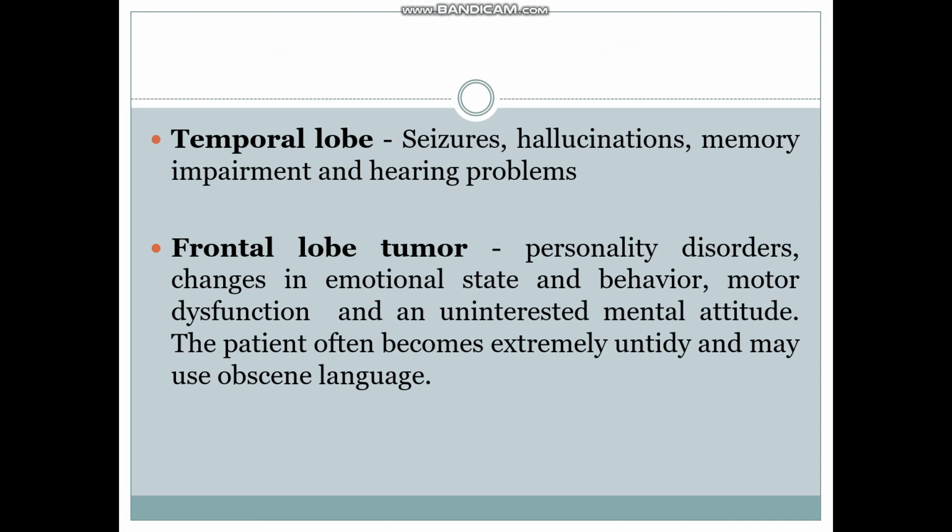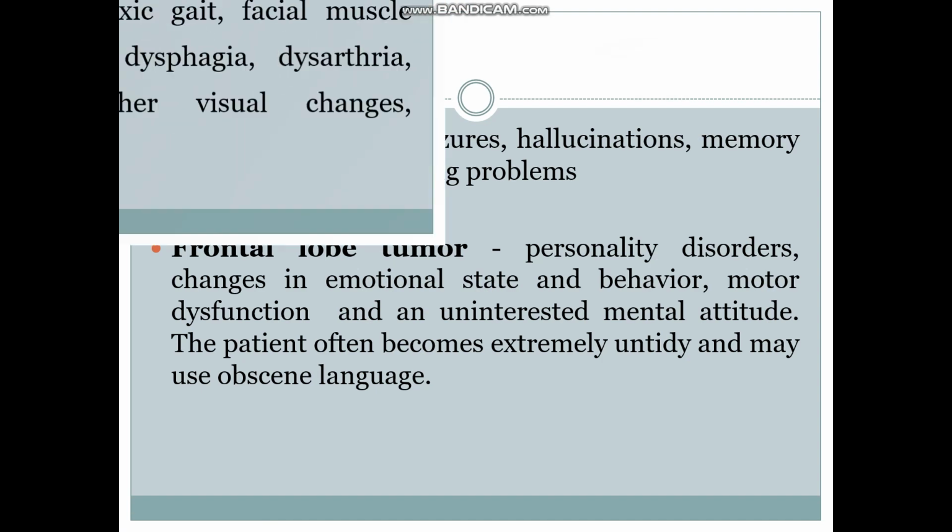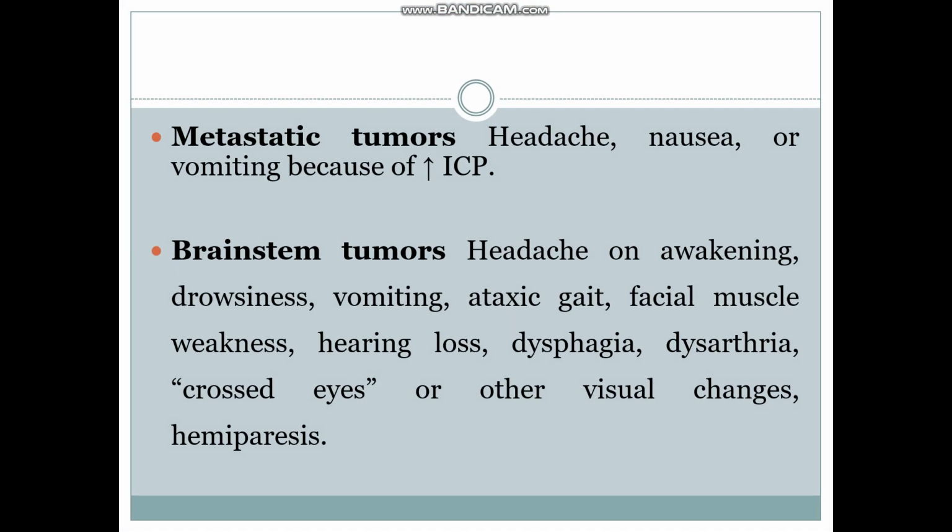When the frontal lobe is affected, personality disorders, changes in emotional state and behavior, motor dysfunction, and uninterested mental attitude. The patient will not have any interest to take a bath, brush, and so on. The patient will be extremely untidy and will use obscene language, meaning language which has offensive sexual content, while speaking or in the action also.